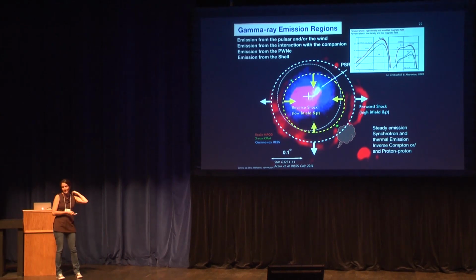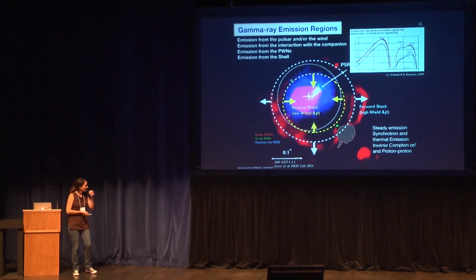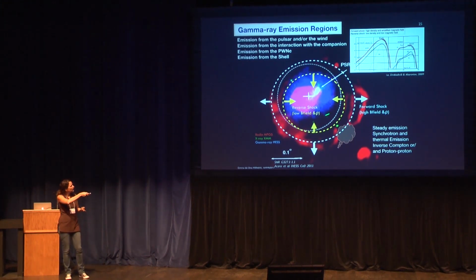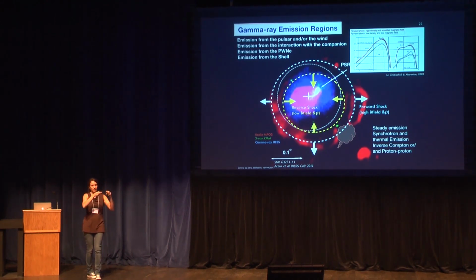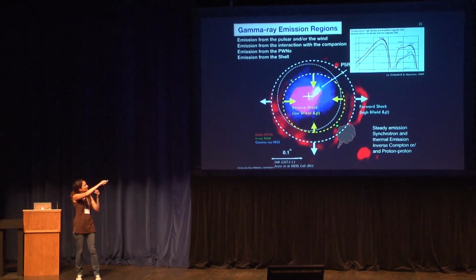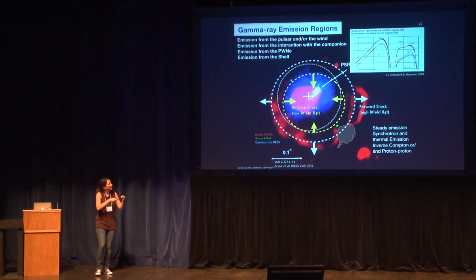Remnants, well, we also heard a very nice review previously. This is the typical picture, all the regions. Remnants, you can accelerate gamma rays, and they are very complicated objects. So you can see gamma rays coming from the forward shock, gamma rays coming from the reverse shock, which actually have very different properties. So you can have an amplified magnetic field here, and a very dense medium, and a low magnetic field here, and an ejecta medium, very faint.